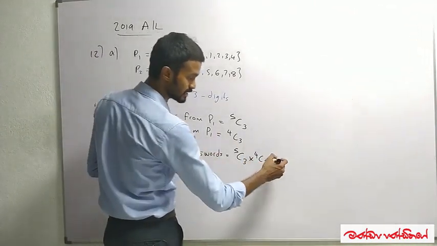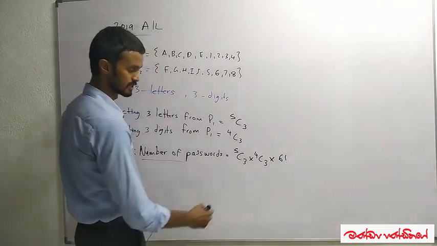We have selected 6 elements, so that means factorial 6.